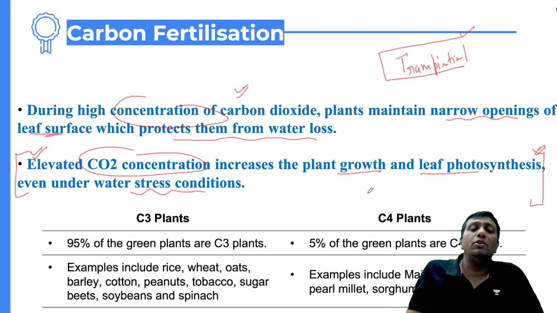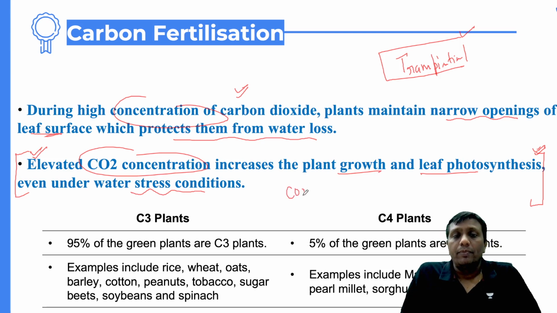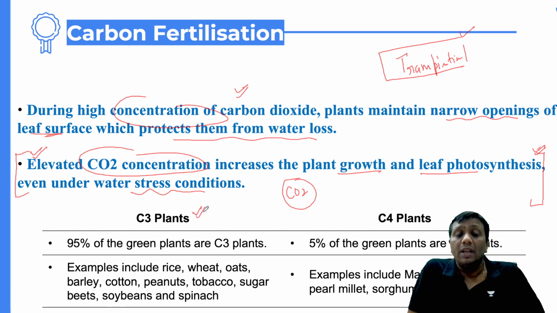Whenever the CO2 level rises in the coming future, C3 plants are more likely to survive. The reason is that at a higher CO2 level, C3 plants have an enzyme called RuBP carboxylase.